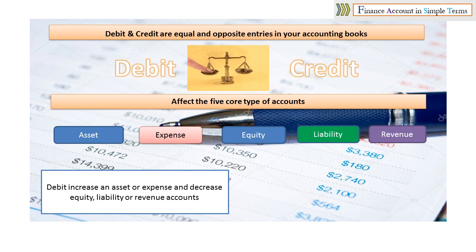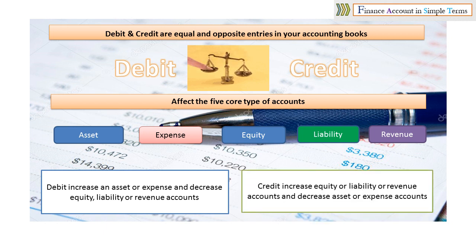Debit increases an asset or expense and decreases equity, liability, or revenue accounts. Credit, on the other hand, does exactly the opposite. Credit increases equity, liability, or revenue accounts and decreases asset or expense accounts. Now let's see the golden rules.